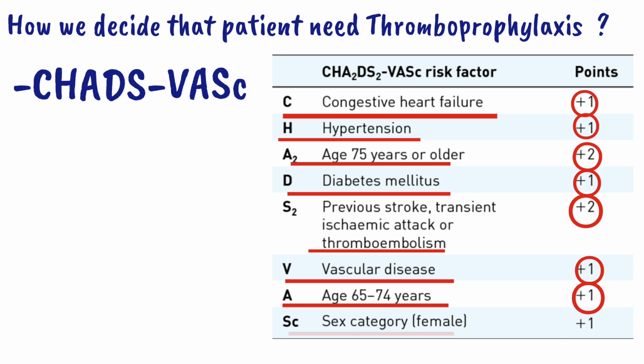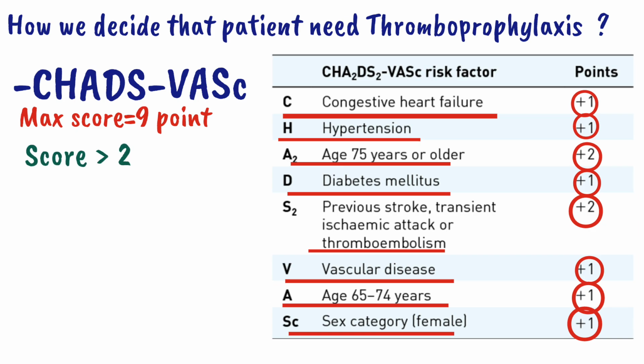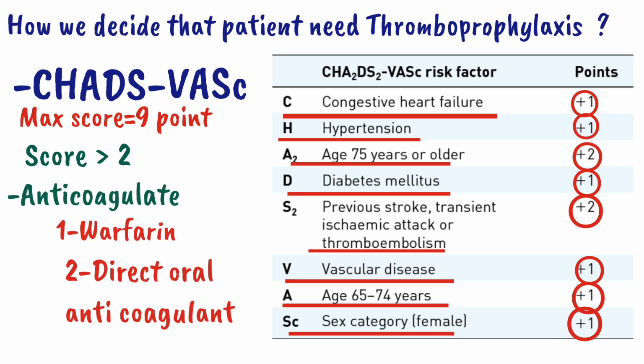The Sc stands for sex category female, contains 1 point. So the maximum score is 9 points. All contain 1 point, just age greater than 75 years and the previous stroke consist of 2 points. So if the CHA2DS2-VASc score is greater than 2, we need to anticoagulate a patient with warfarin or the direct oral anticoagulant. And if the score is less than 2, we do not need to anticoagulate a patient, meaning that patient will not have a risk of thromboembolism.